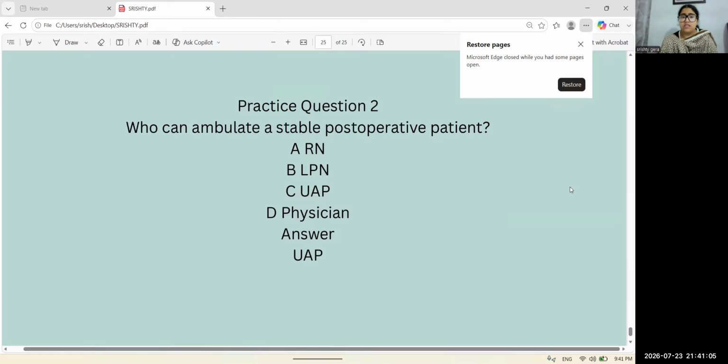The next question is, who can ambulate a stable post-operative patient? We know that the UAP can ambulate a stable post-operative patient.